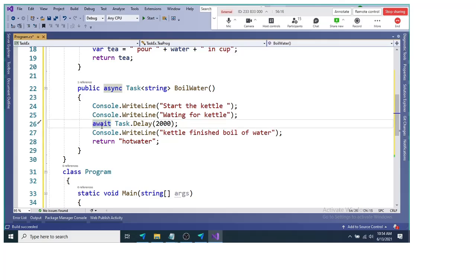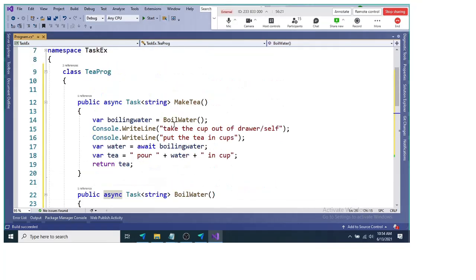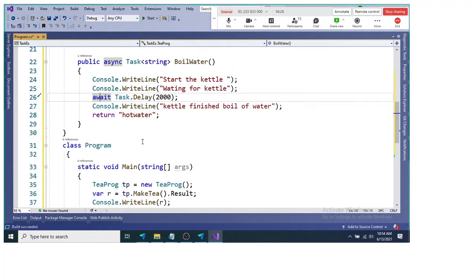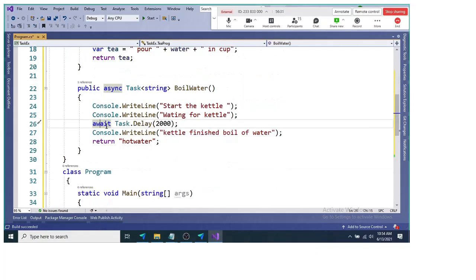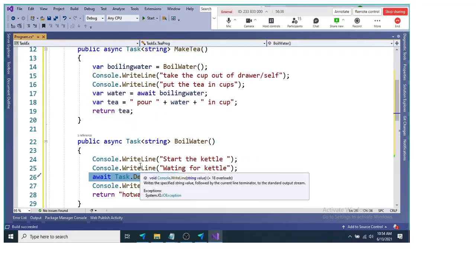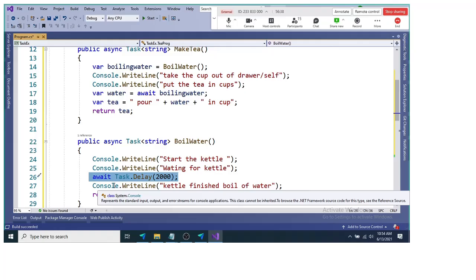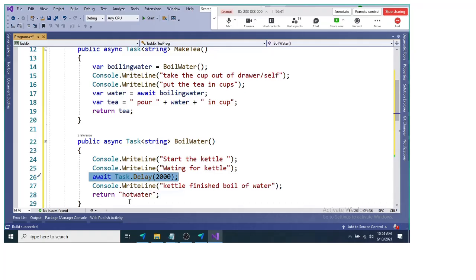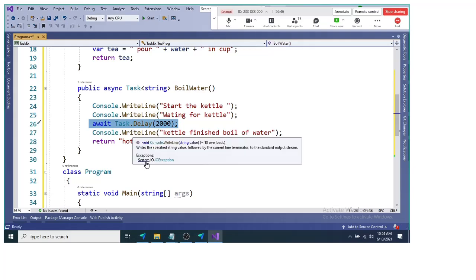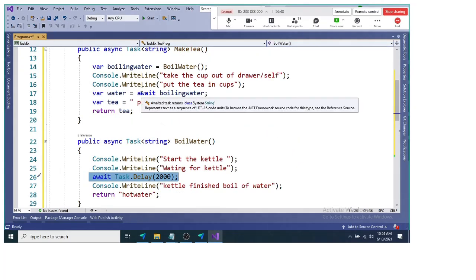The await will suspend the execution of boil water and hand over the execution to the caller, so that the caller can perform other activities. As soon as the result of this await is available, it will prepare the result for you. It prepares the result without blocking this particular method, and when you ask for that result, it will get you that result.